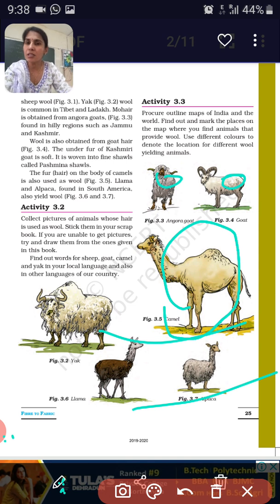Yarns means threads. These threads are not very strong. So the woolen wares are to be taken care of very carefully, because they cannot withstand wear and tear. You cannot squeeze them tightly after you wash them. You cannot pull them apart with force, because they are very soft and delicate. After that, the fabric is ready. It can be woven into shawls, it can be made into sweaters, it can be made into other things.